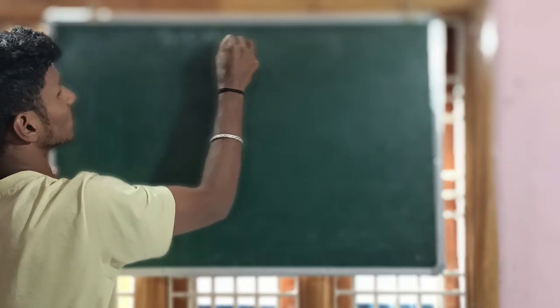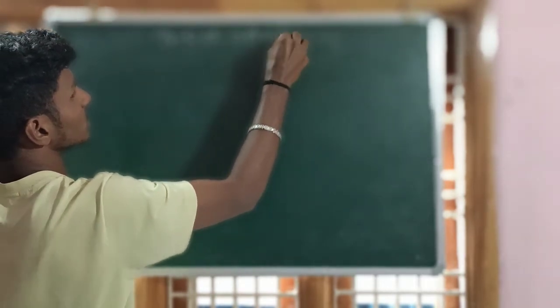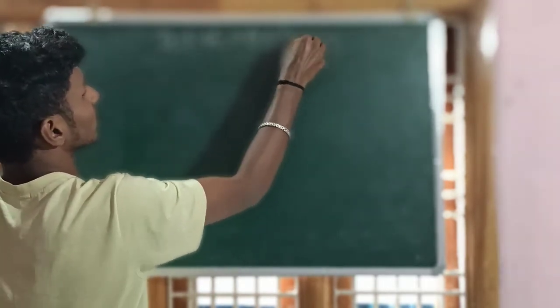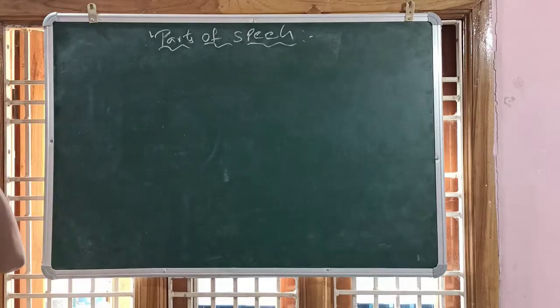Parts of speech. Why has it been named parts of speech? There are 8 classes of words used to form all manner of speech, and these are called parts of speech.